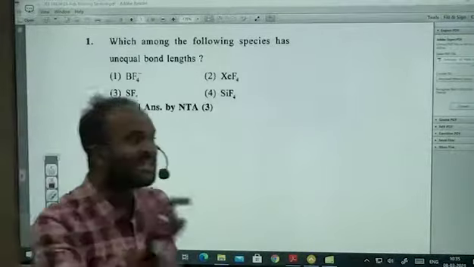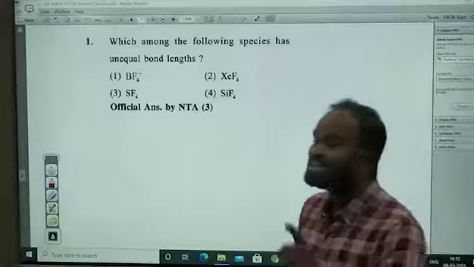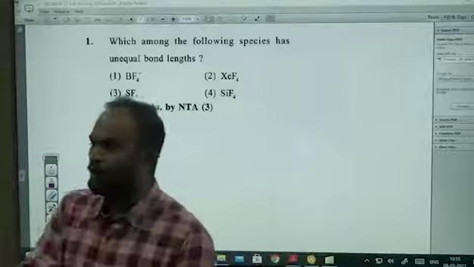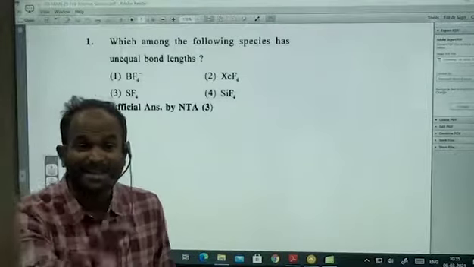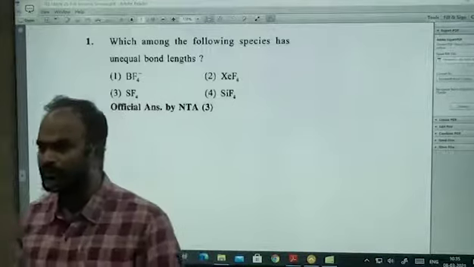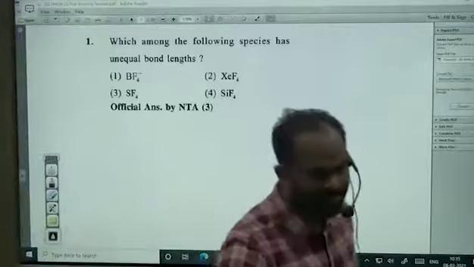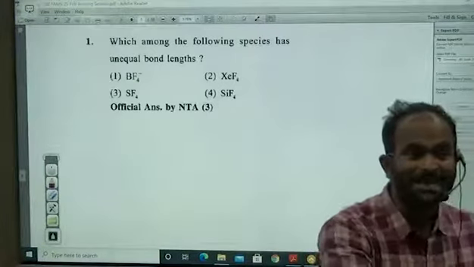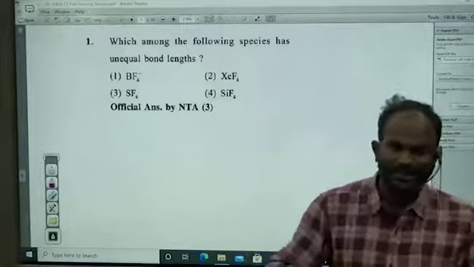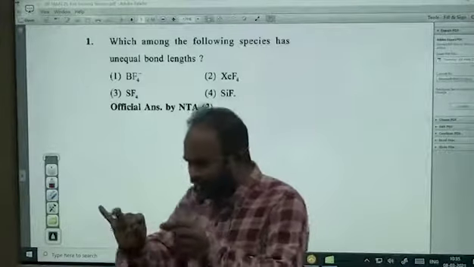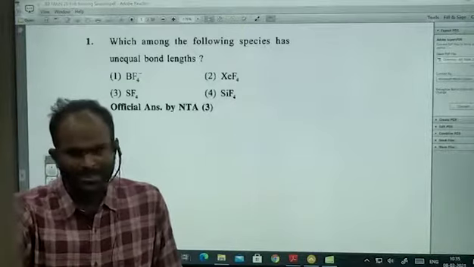Remember this. This is nothing but Bent's rule. That's why if I give you a PCl3F2 type of molecule, the more electronegative atom always occupies the position with more percentage of P character. Therefore, those 2 fluorine atoms are present at the axial positions but not at the equatorial positions. Clear?